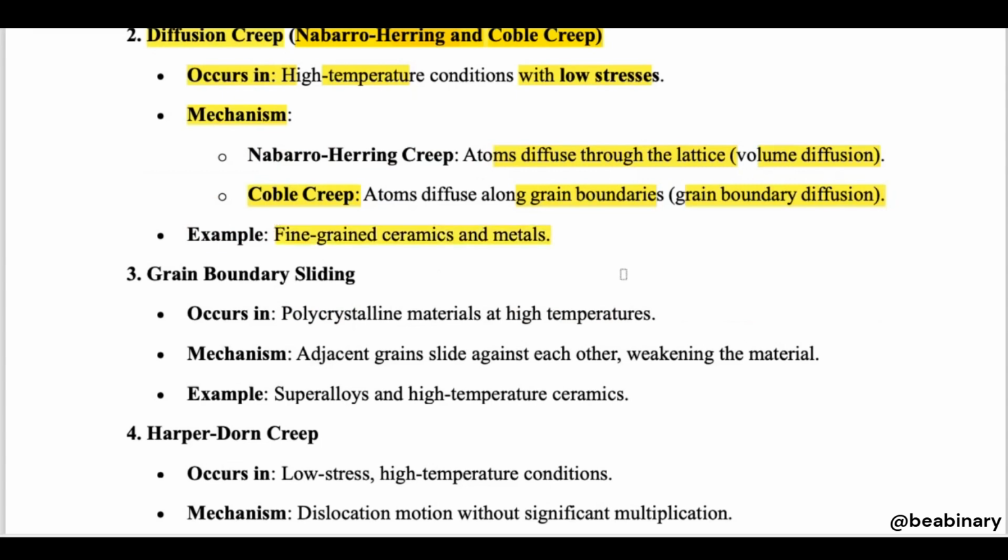Examples are metals and ceramics, but both are fine grained. We have fine grain, coarse grain.